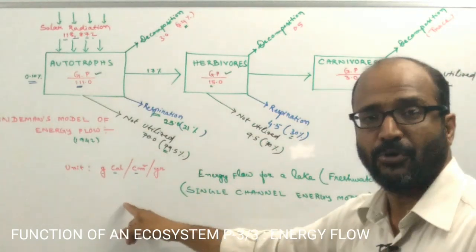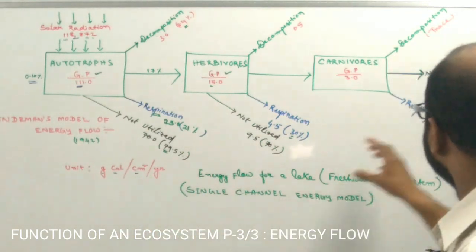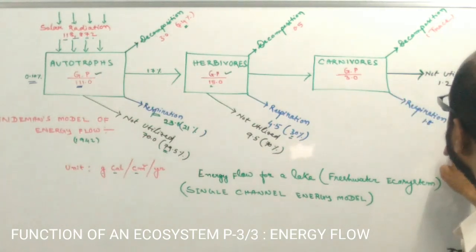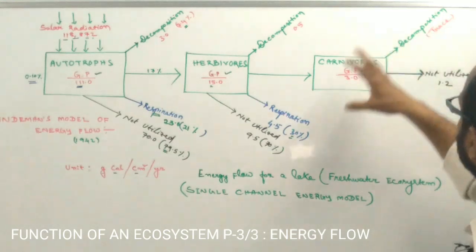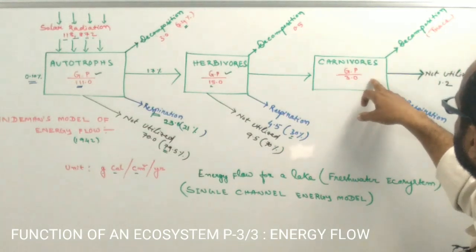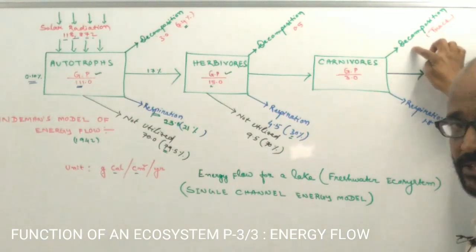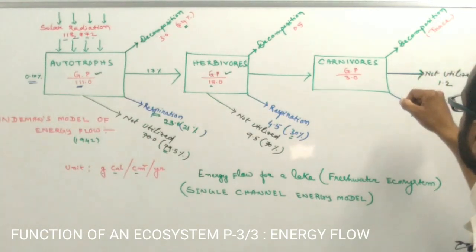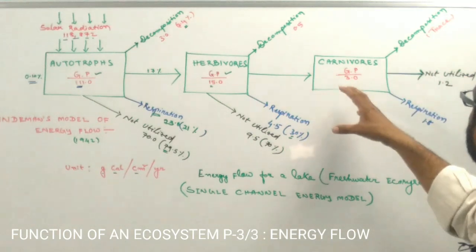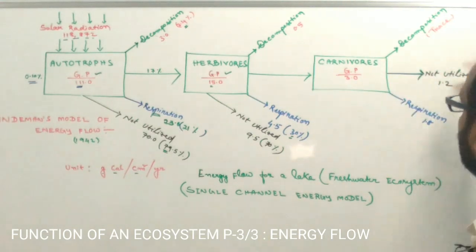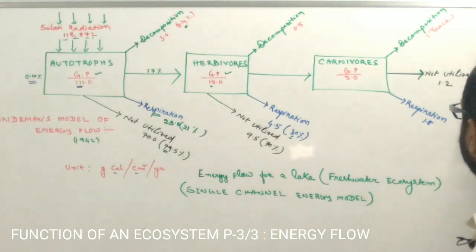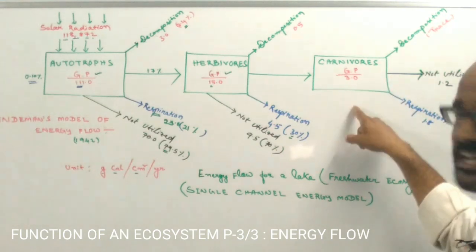1.8 gram calorie per cm square per year of energy is utilized for respiration, growth and reproduction, and a very trace amount of energy is actually utilized by the decomposers in the process of decomposition, and a very trace amount of energy is transferred to the top carnivore, or the second carnivore, when the second carnivore feeds on the first carnivore.